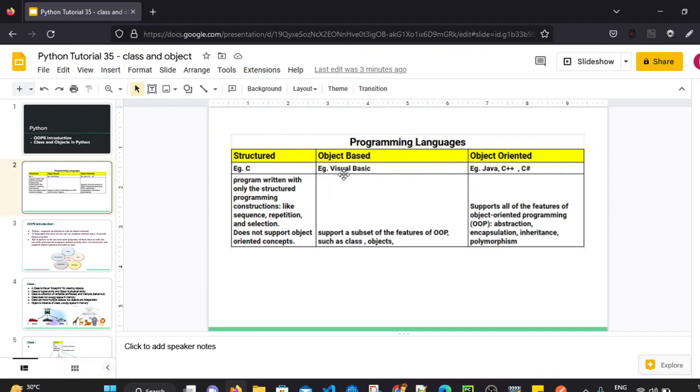Mainly there are three types you have seen. First one is structured programming languages, which is C language. Languages like Java, C++ and C Sharp, which support all the concepts of object-oriented programming, are known as purely object-oriented programming languages. And a language like Visual Basic is known as an object-based programming language.